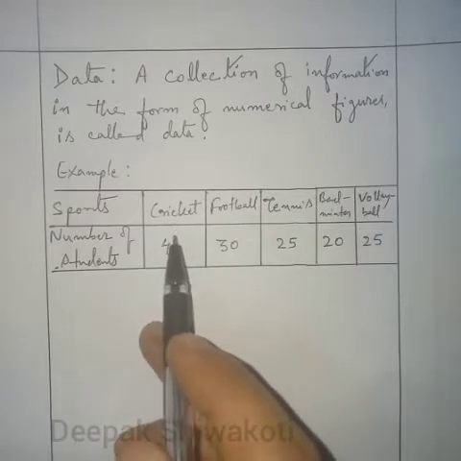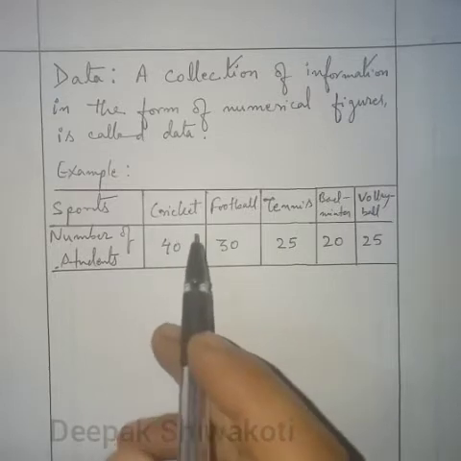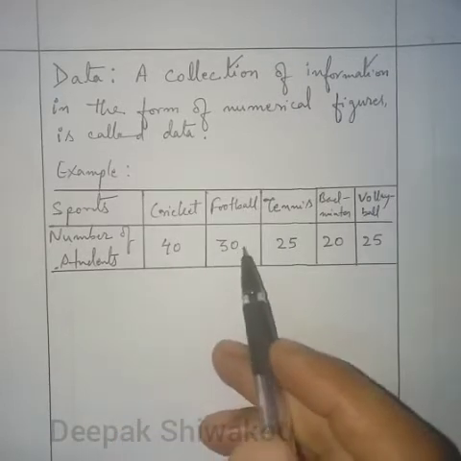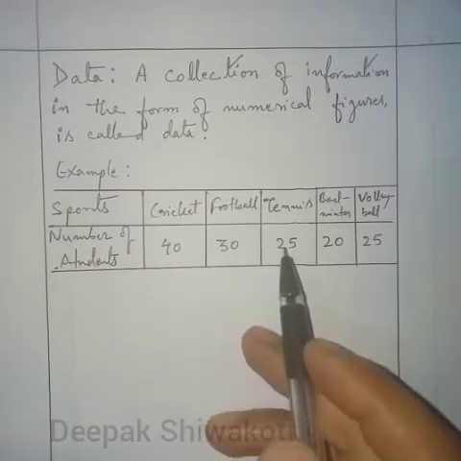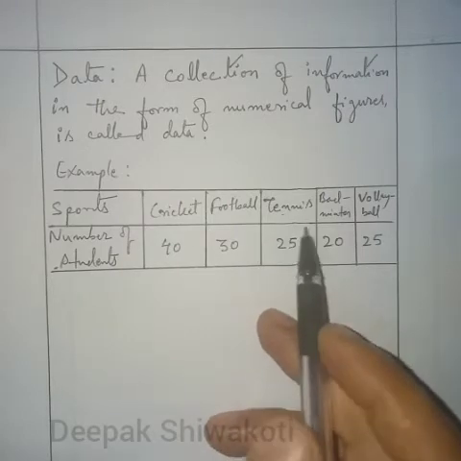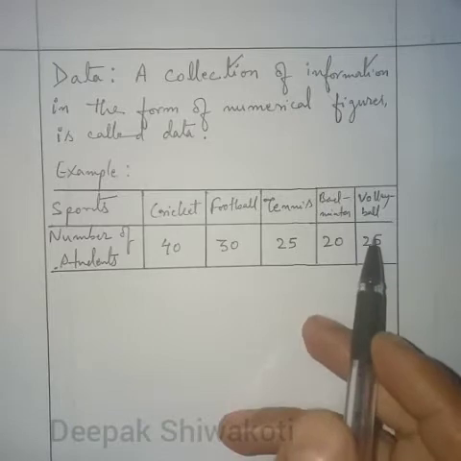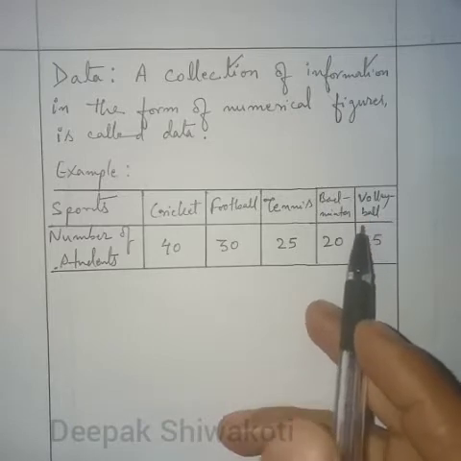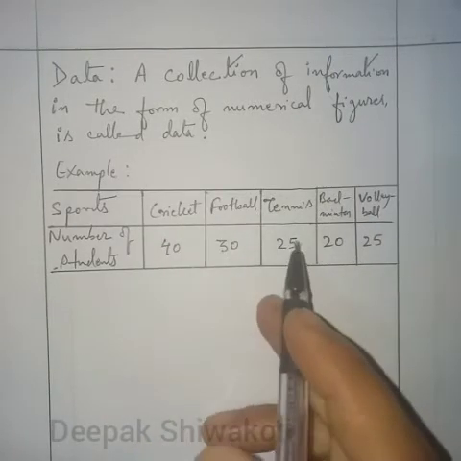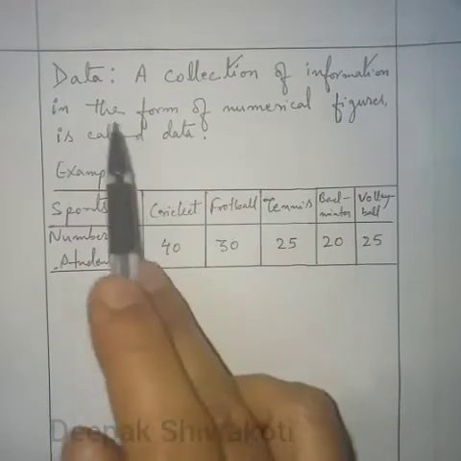This is the information, the collection of data. 30 students are playing football, 25 students are playing tennis, 20 students are playing badminton, and 25 students are playing volleyball. So this kind of collection of information is called data.